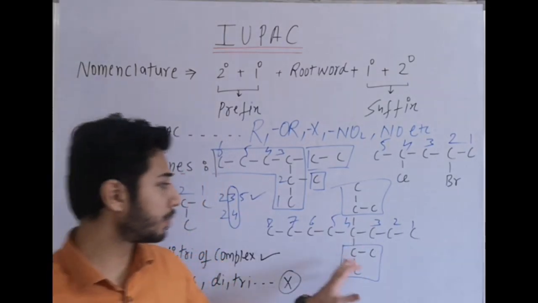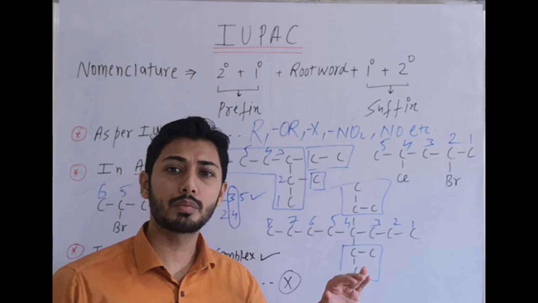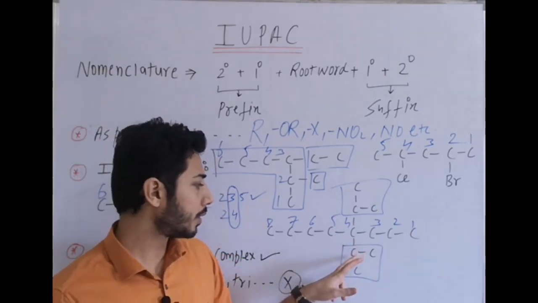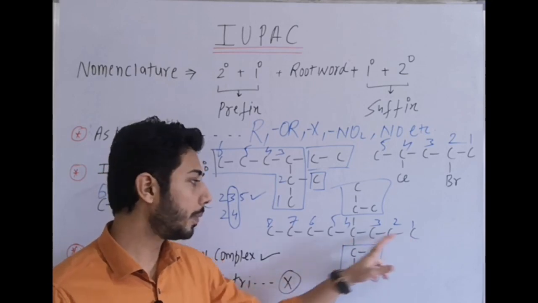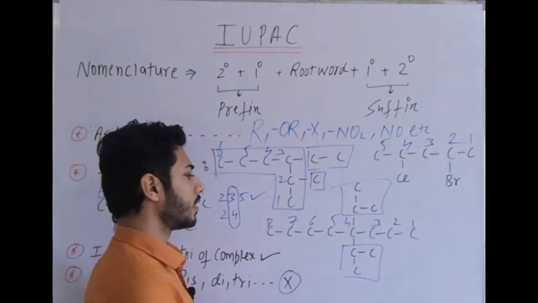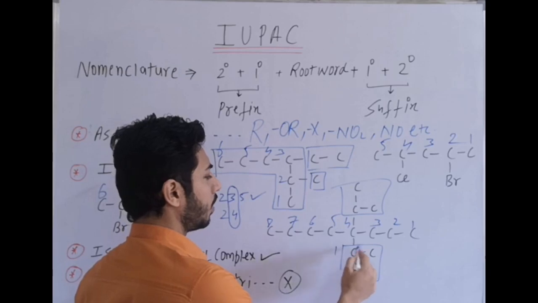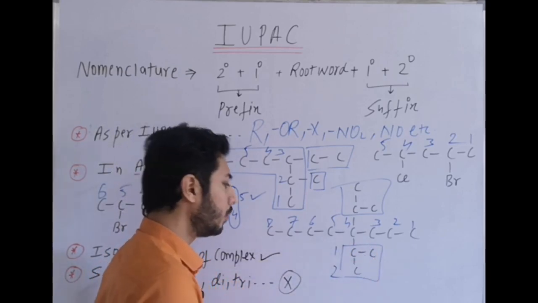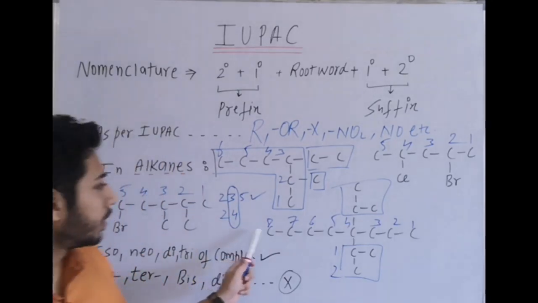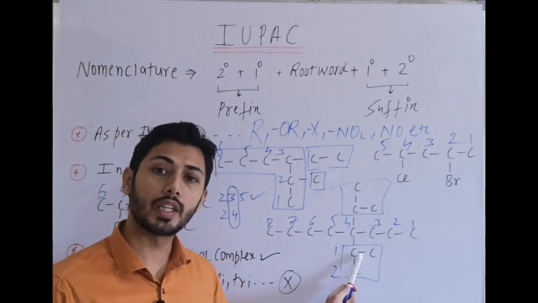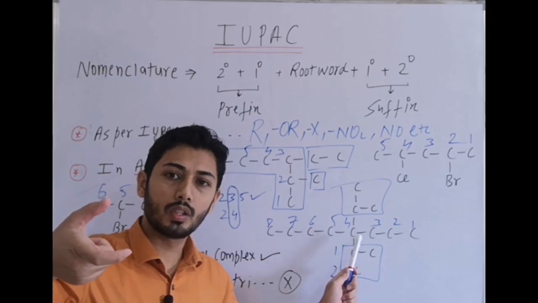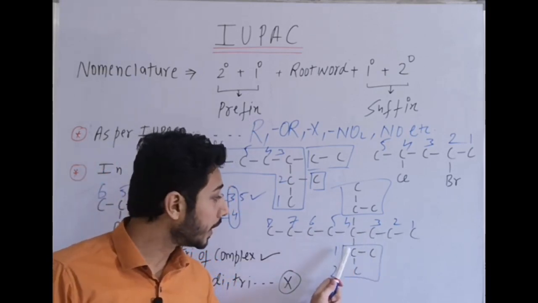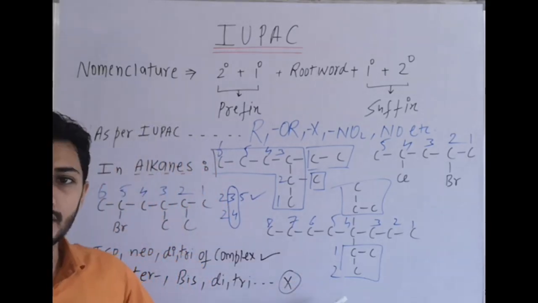In this case, we have a substituent, and that substituent itself contains one substituent. How? Whenever we have a substituent carbon which is attached to the parent chain, this carbon is a first carbon of side chain. 1 dash you can use, 1 dash, 2 dash, or 1, 2. It is understood that this is the parent chain, and the carbon of the side chain which is attached to the parent chain, this carbon becomes first in the side chain.